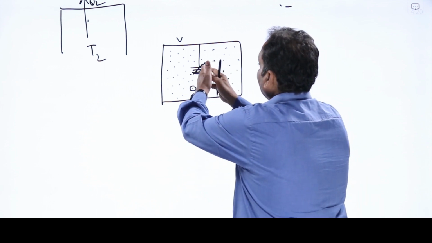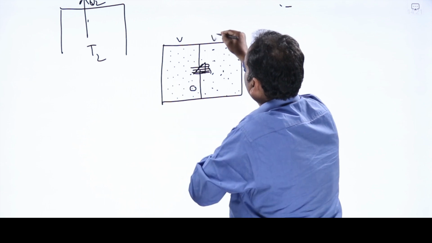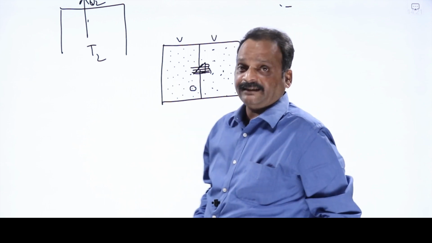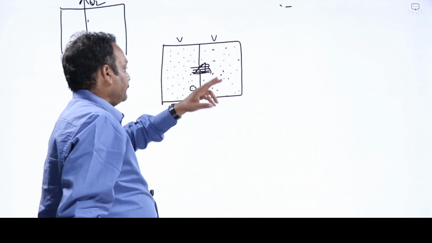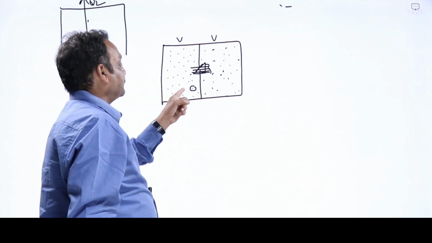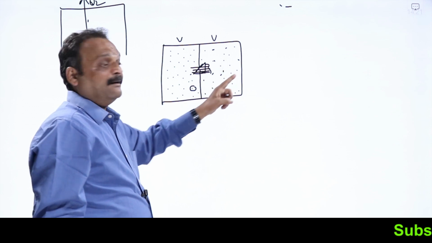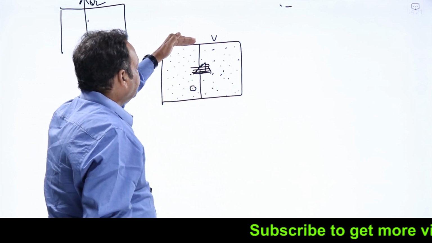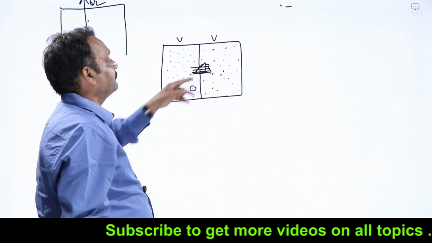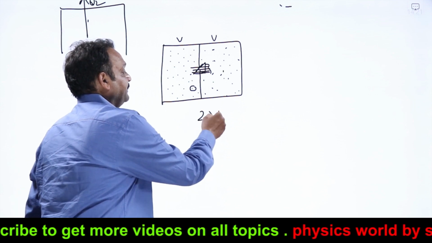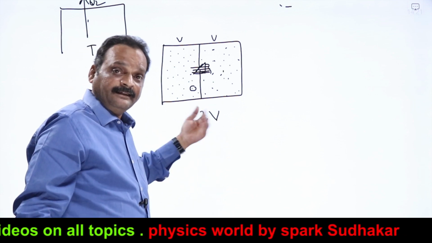Now the gas is covering the entire 2V volume, let us say. Total volume is 2V. Now, what is happening? If I want to search for the same molecule, disorder of the system has increased, I will say. Why? Now, if I simply search for V volume, it is not sufficient. I have to search 2V volume, means my efforts will increase now.